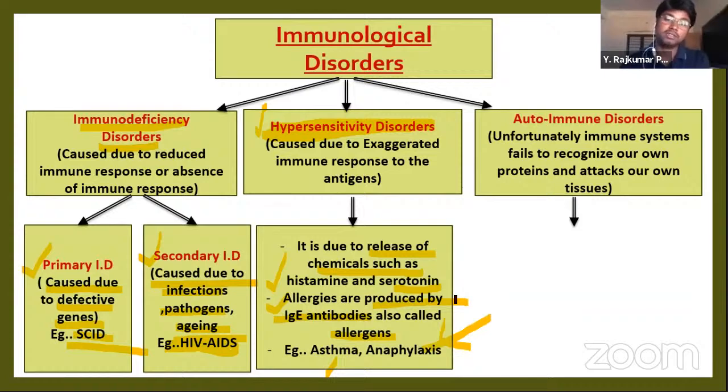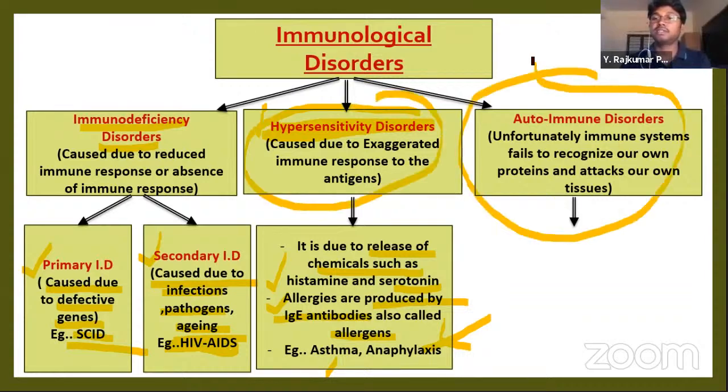Anaphylaxis disease affects the brain. In some cases, anaphylaxis can lead to the death of a person. So these are the hypersensitivity disorders. Now let's see the autoimmune disorders. Just now we discussed it is the failing of the immune system to recognize our own proteins.